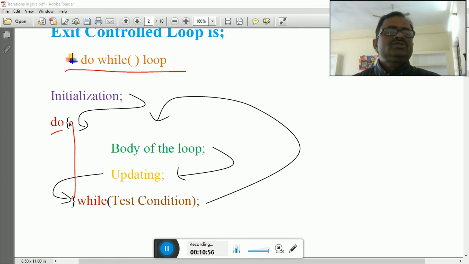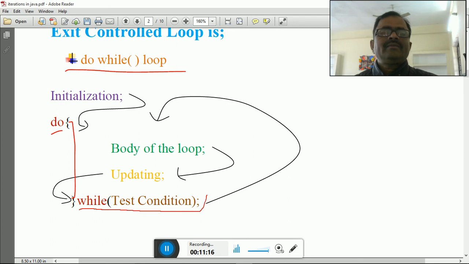So in do-while, this bracket you see is opened here and closed here. Whatever you are writing inside of that is known as the loop body. It has the statements as well as the updation. Once the statement or block is executed, it will check a condition at the bottom of the while statement to decide whether it should be repeated or not. In do-while, the condition is given at the bottom. If the condition is satisfied, your control will go and read the loop body again; otherwise your control will skip past it.